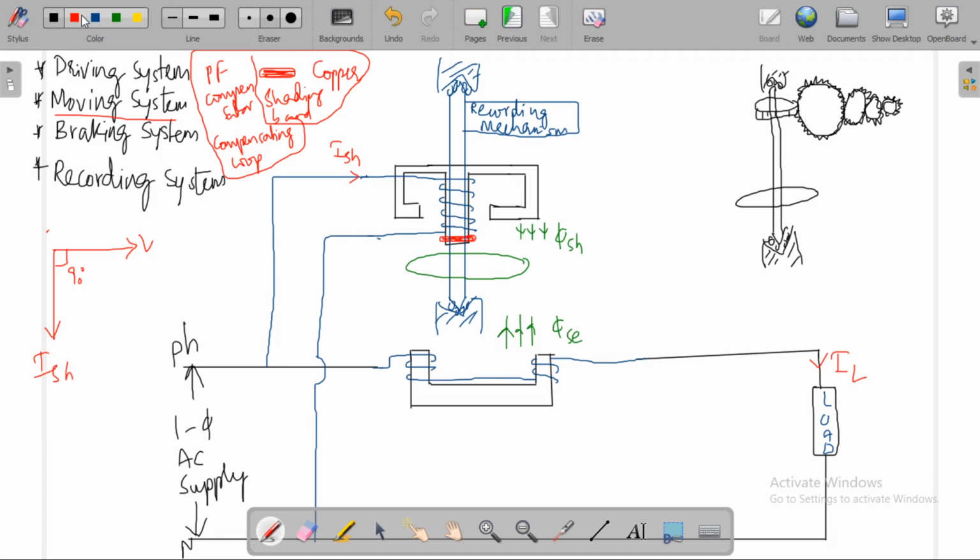Now, this phi sh, anyhow this disk is placed between these two magnets.